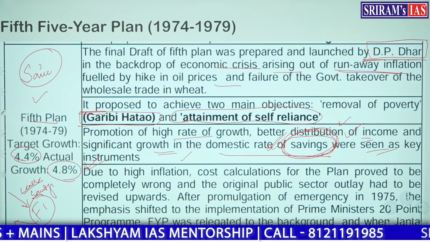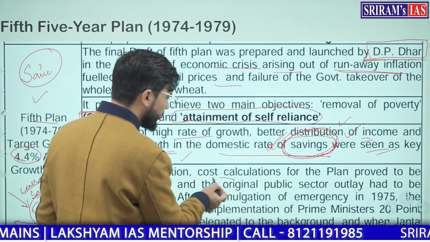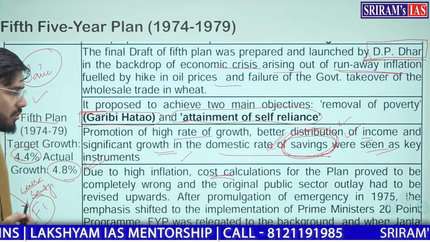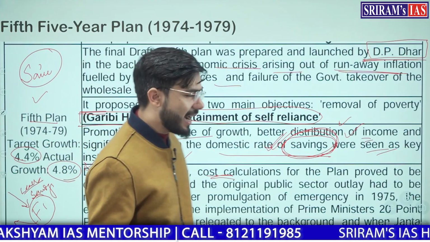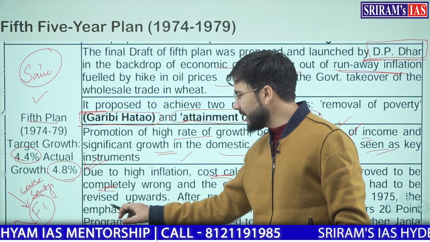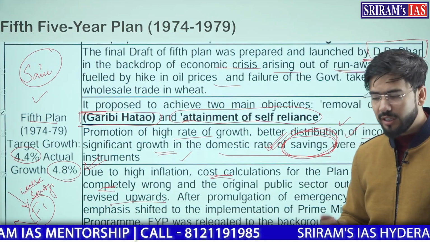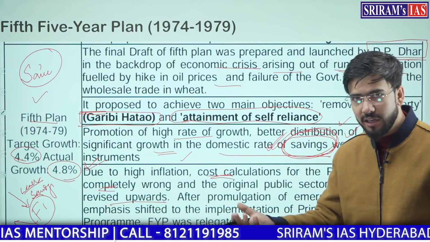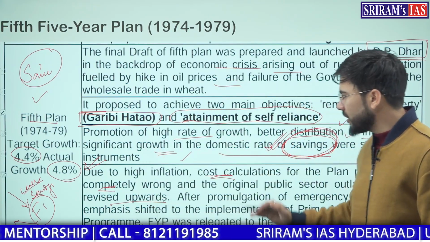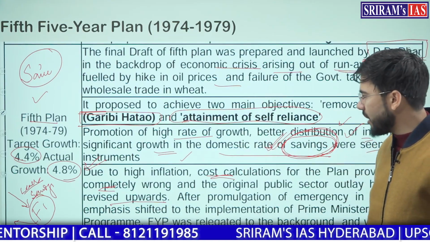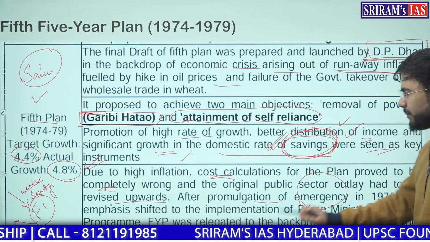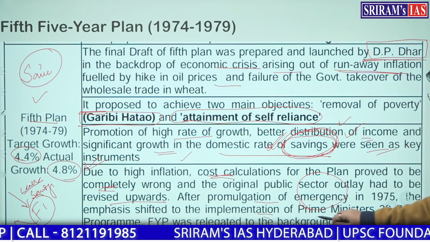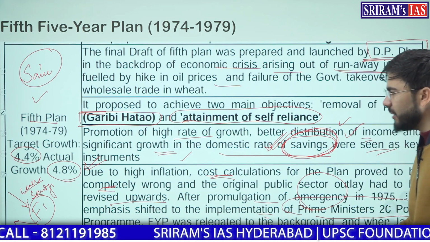Due to high inflation, cost calculations for the plan proved to be completely wrong, and the original public sector outlay had to be increased. The public sector outlay, that is, whatever the government planned to invest in the public sector, was revised upwards. After the promulgation of emergency in 1975, the emphasis was shifted to the implementation of the Prime Minister's 20-point program.